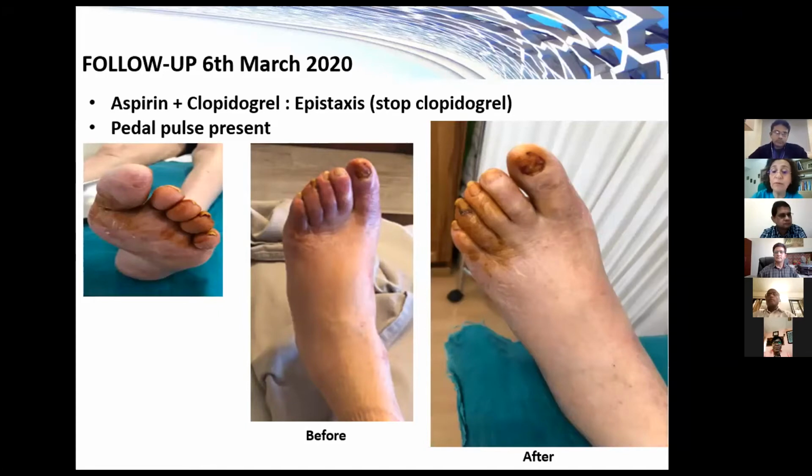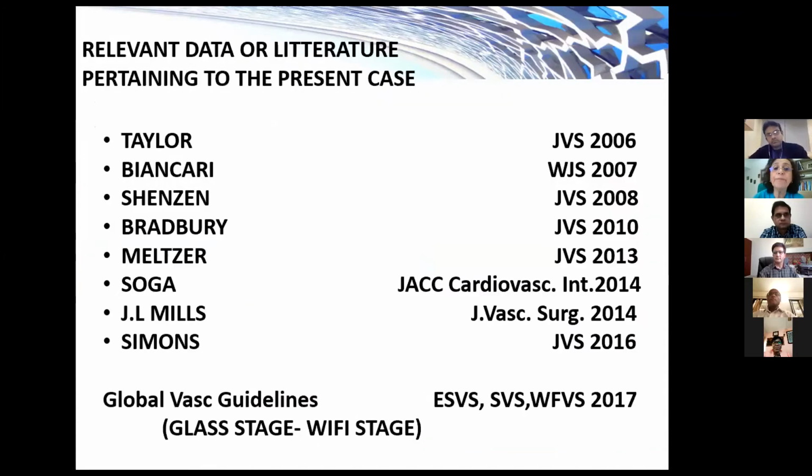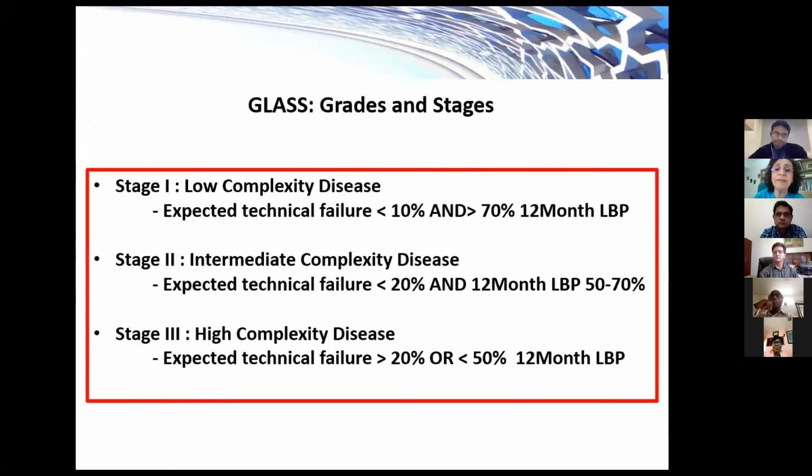The initial revascularization strategy is based on anatomic complexity and limb severity, determined by expert consensus supported by evidence reviews. They conclude that we have different stages to predict when we could have a technical failure and how much, and the limb-based patency.